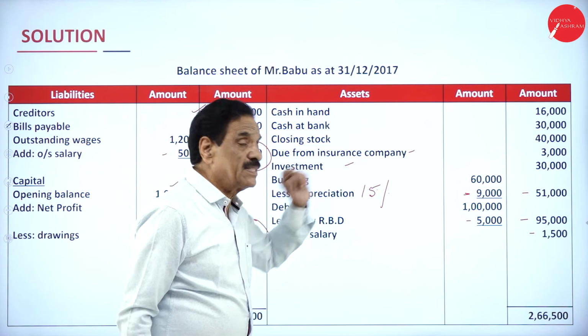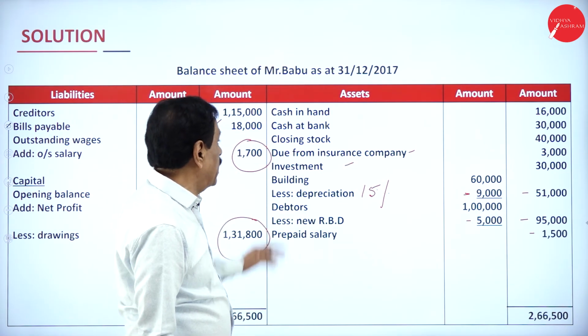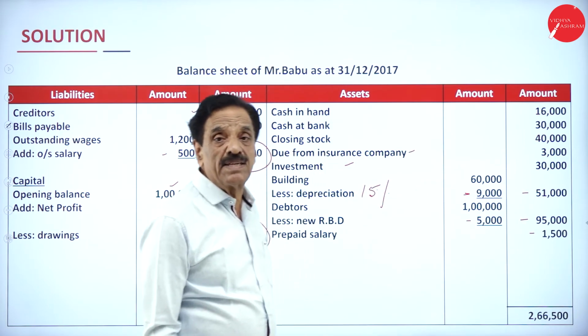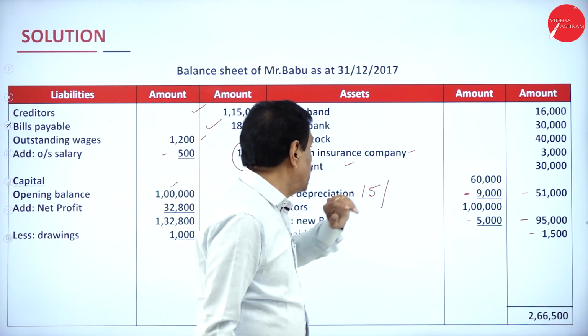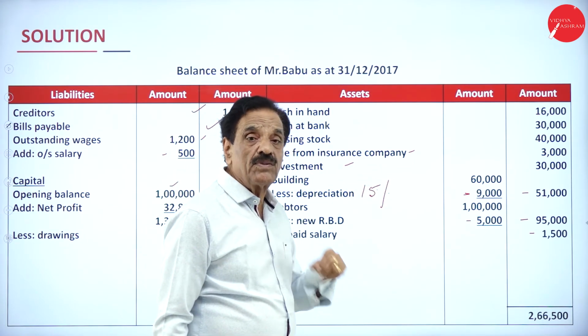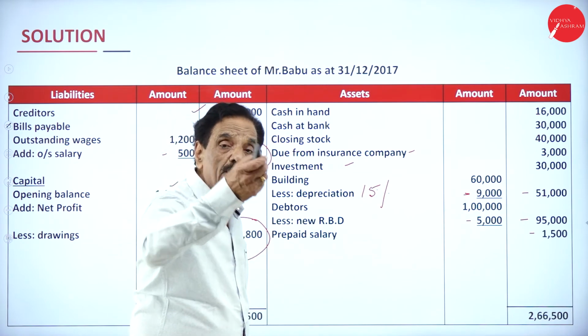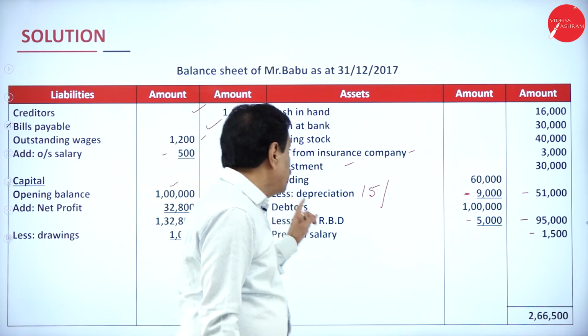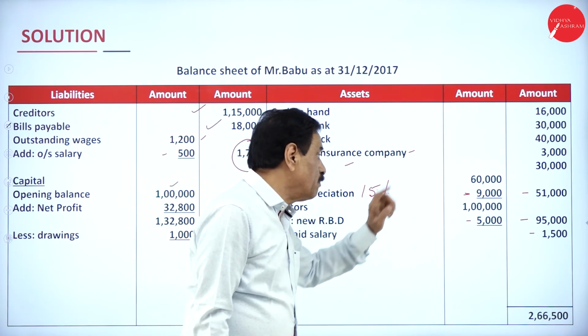Cash in hand is an asset. You have a cash box. In the cash box, how much money is there? 16,000. How much bank balance is there? 30,000. Your closing unsold stock is 40,000. Due from insurance, you have to receive from insurance company 3,000. You invested outside how much money? 30,000. Your building value 60,000. On that 15% will come 9,000.